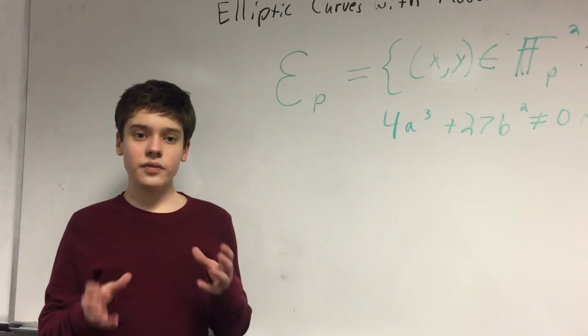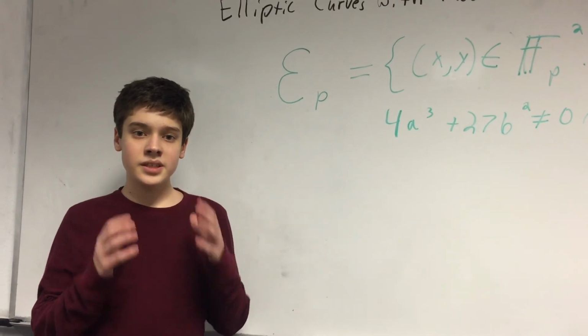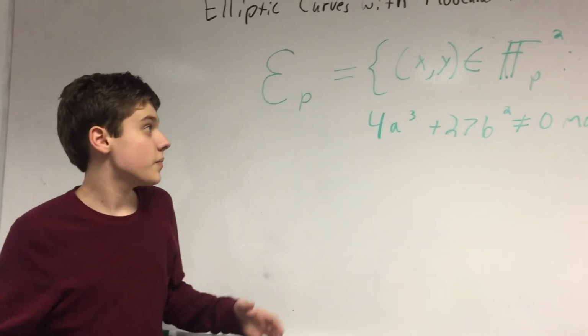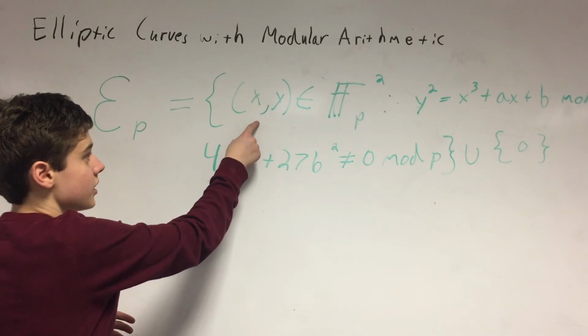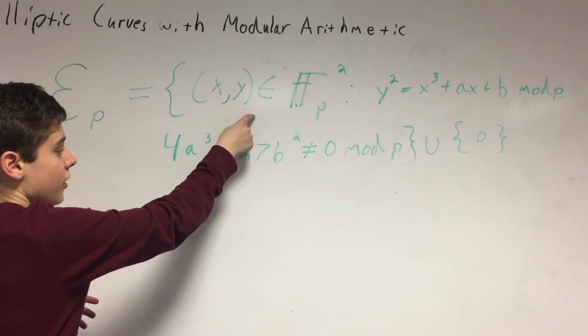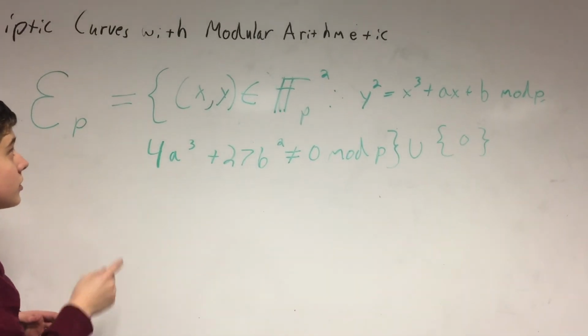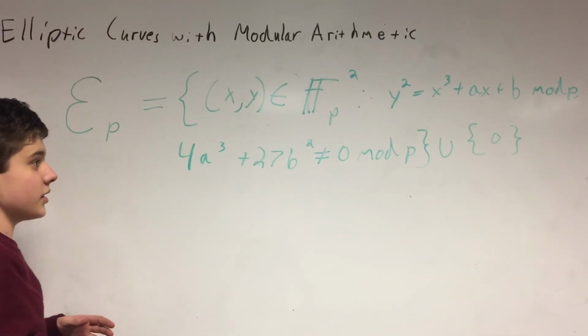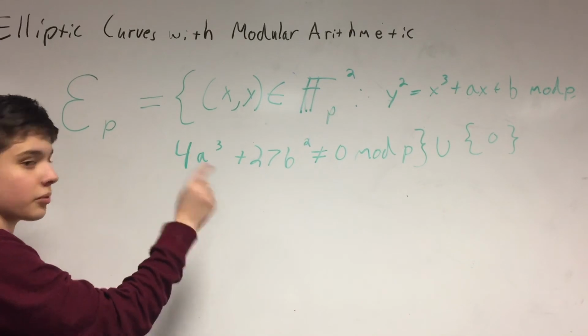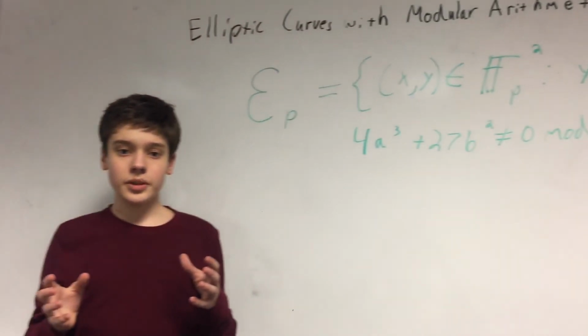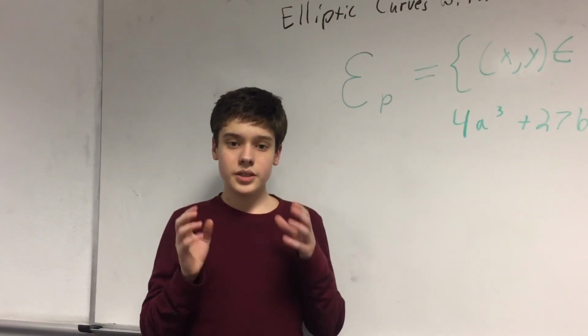The general definition of an elliptic curve mod p is the set I'm denoting script E sub p. It includes all points (x, y) in F_p squared, where F_p is all integers mod p. It is basically the same as a normal elliptic curve, except that it is mod p. It also does include our point at infinity. Just like our original elliptic curve, this elliptic curve mod p is a group.